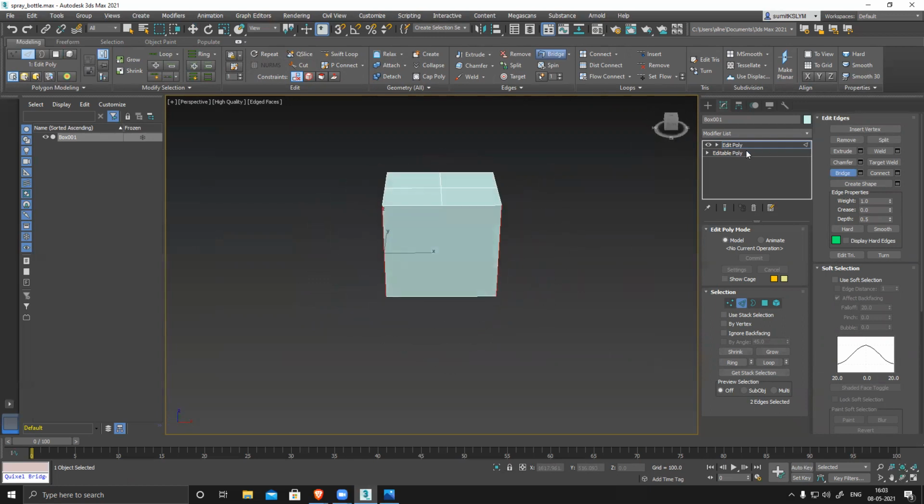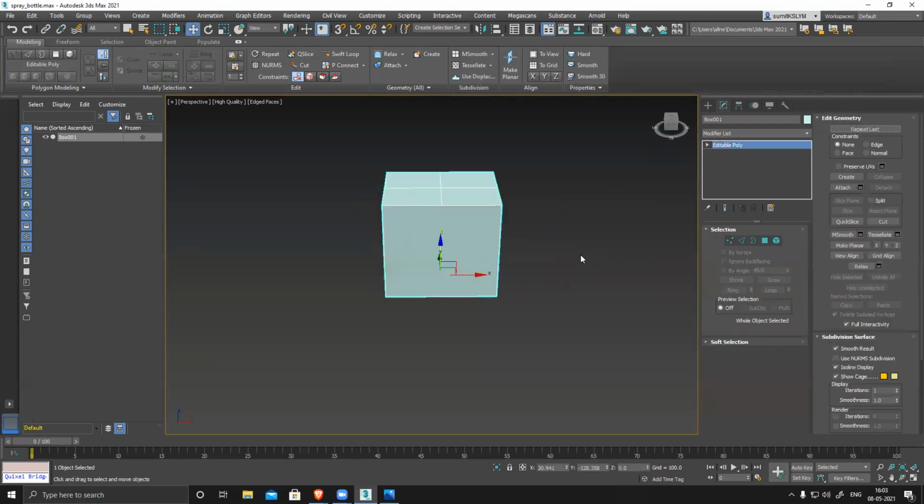With Alt B it's working with editable poly, and with Control B it's working with editable poly. It's the same thing. Modifiers just have a separate name. If you right click and collapse all, it will become an editable poly. So edit poly is basically a modifier, and editable poly is where you convert everything into editable poly.